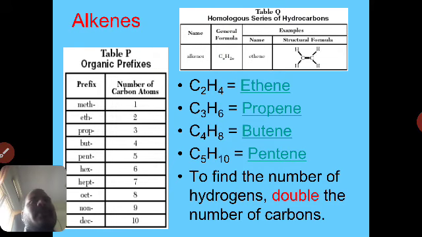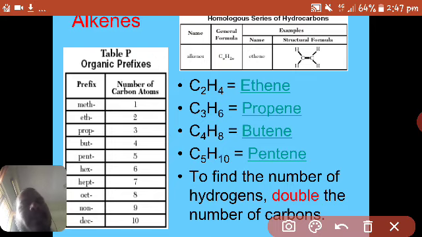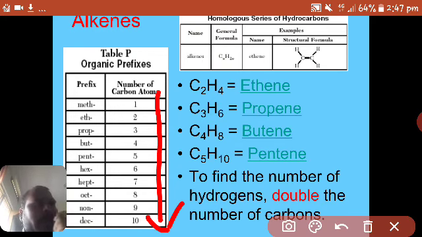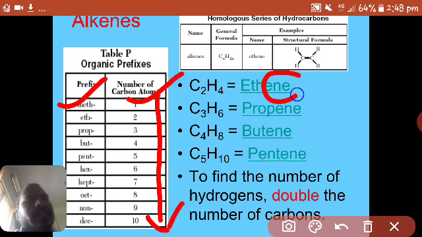Next, alkynes. In alkynes, there is a triple bond between two carbon atoms. Those compounds which have a triple bond between two carbon atoms are called alkynes, and the general formula is CnH2n minus 2.